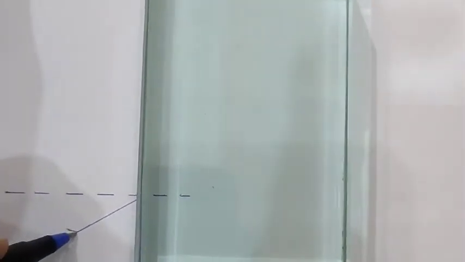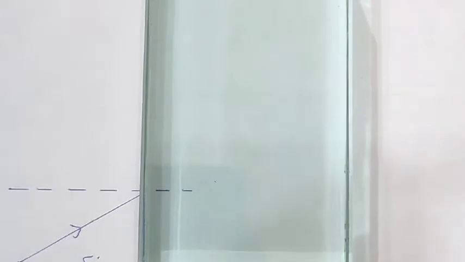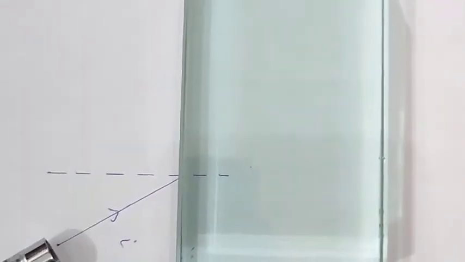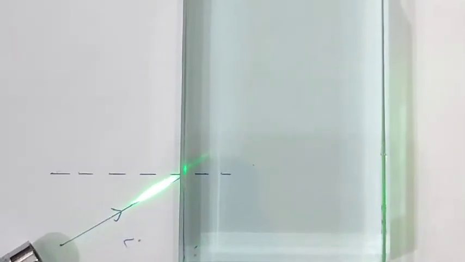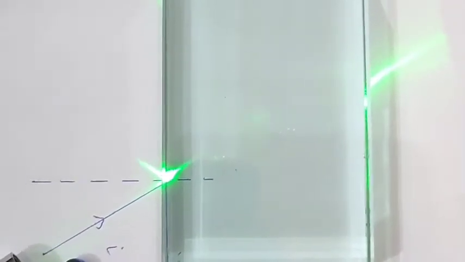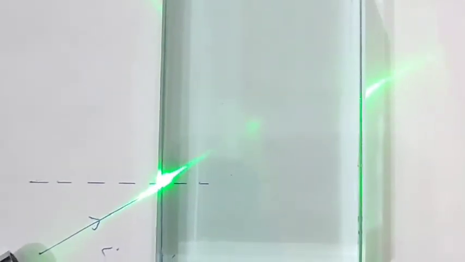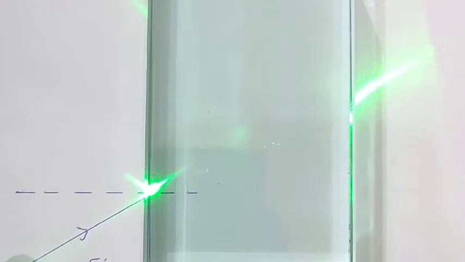Okay, so this ray is an incident ray. Now see, watch here. Now what can you see? You can see here another ray that is passing out. This is the refracted ray. The ray has already passed out from the medium.